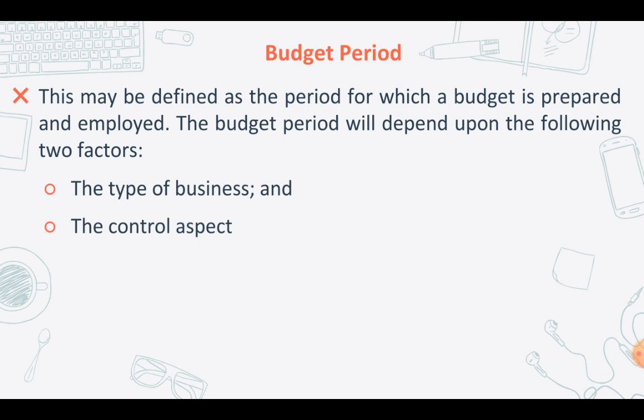Now, short-term budgets are mostly prepared to see that the actual performance is proceeding according to the budgets, and in order to ensure that they are working in the correct way, and to see that if there are any problems, corrective action may be taken in order to control or to stop any deviations. Okay, so this is budget period.